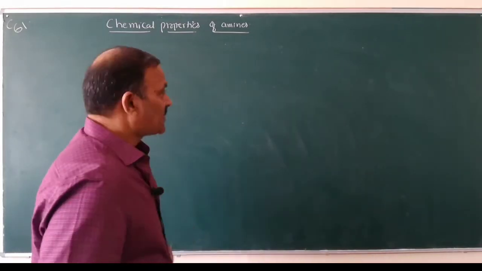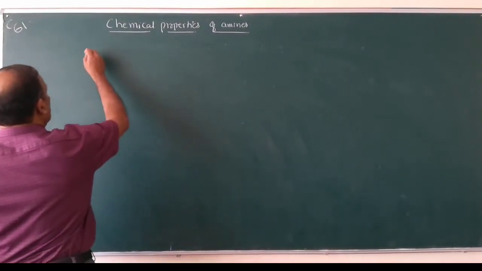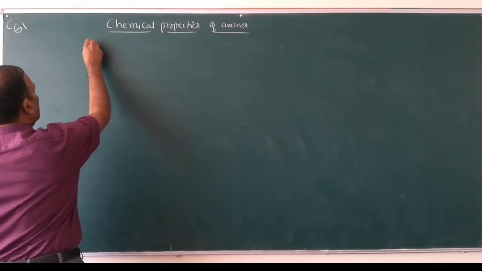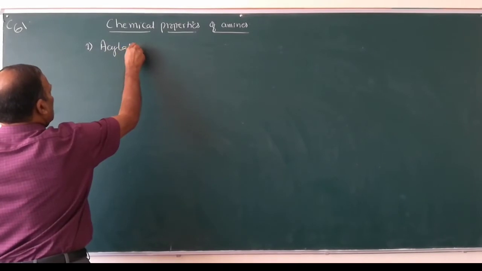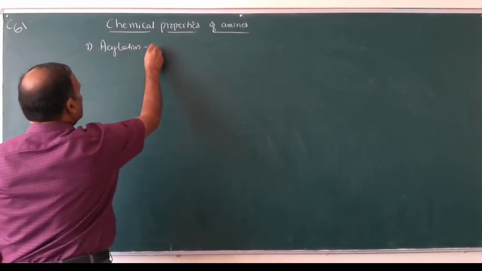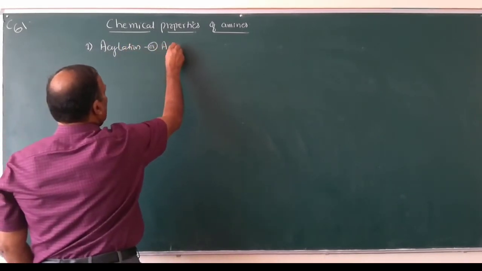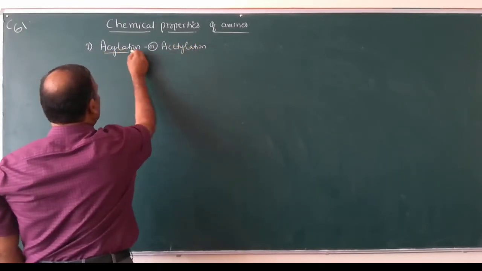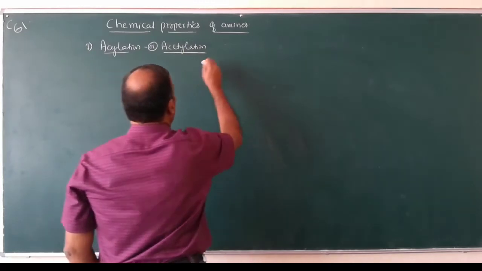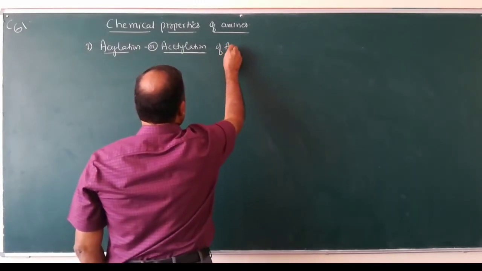Now we will study the first reaction, number 1, acylation, also called acetylation of amines.